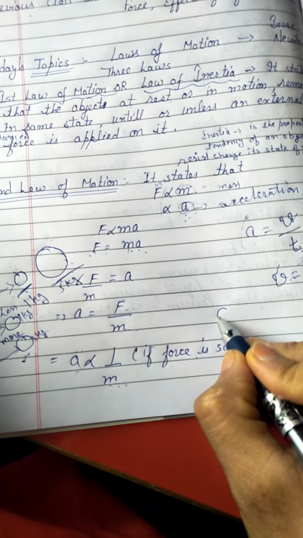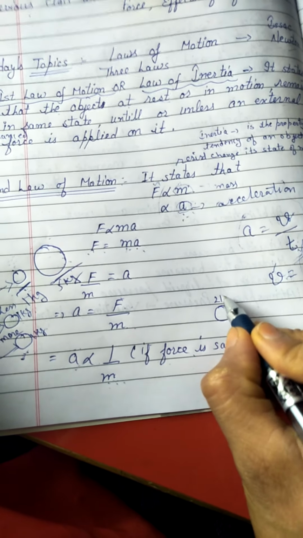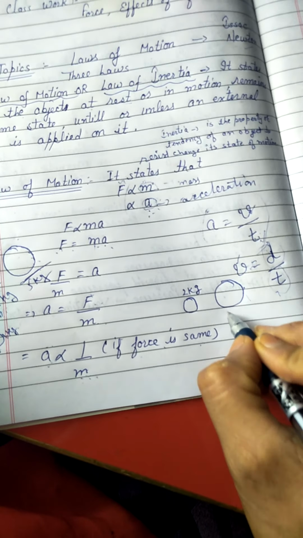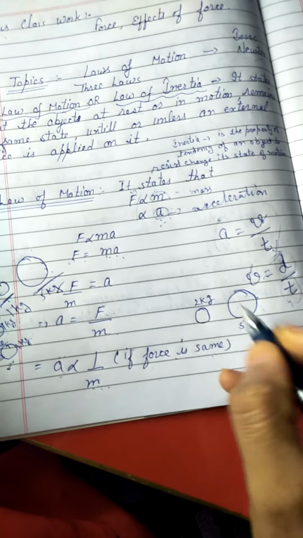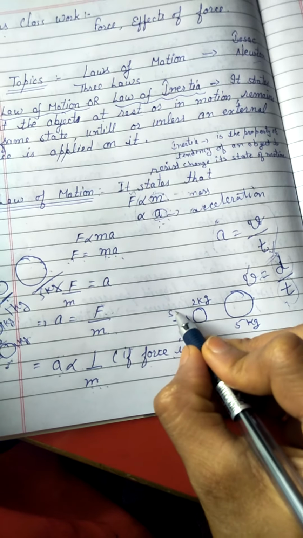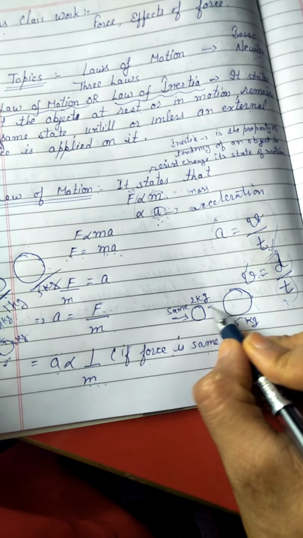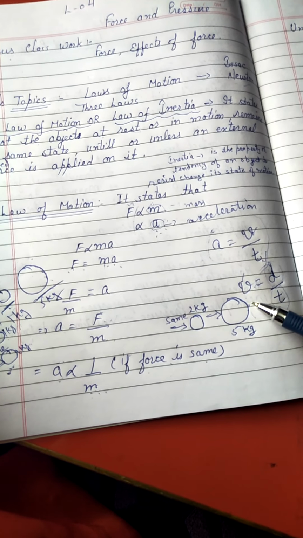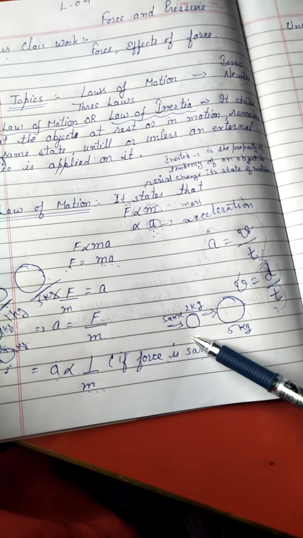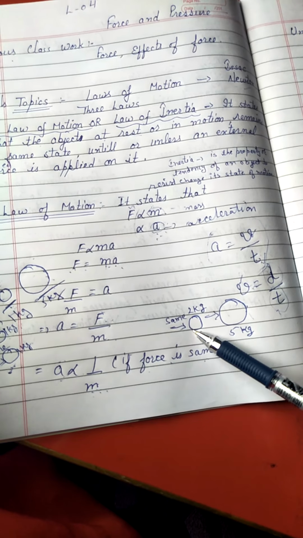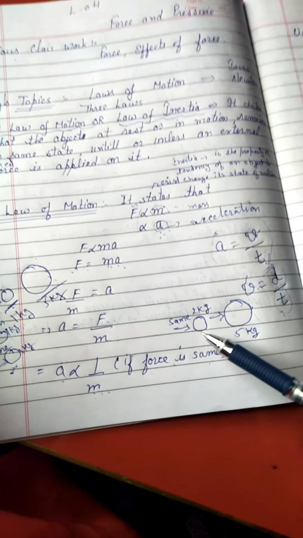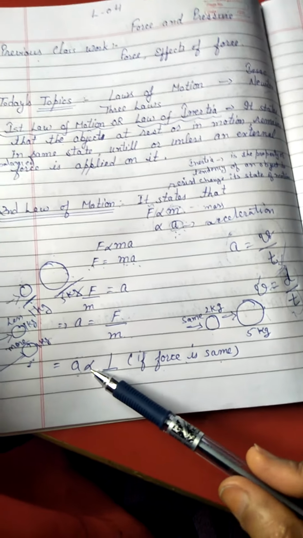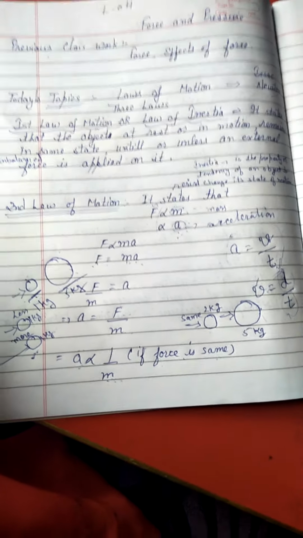Now for this, again let us consider a small example. We have one small object, let it be of 2 kg, and we have a second object of mass, let it be 5 kg. And we have applied the same force on these two objects. So in which object is more acceleration produced? It is the object with less mass which will attain more acceleration. Means less mass, more acceleration; more mass, less acceleration. So this is our second law of motion.